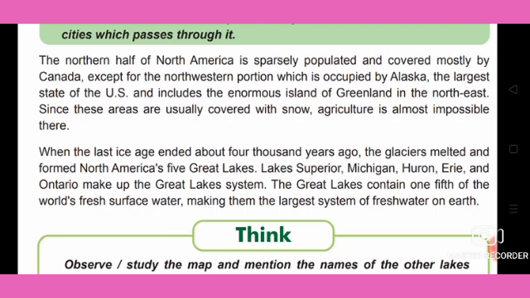It also includes the enormous island of Greenland in the northeast.